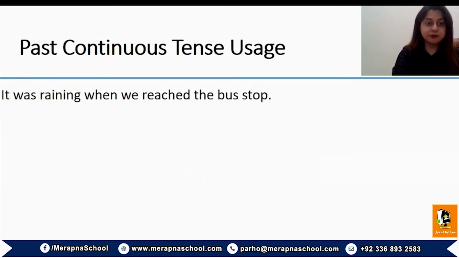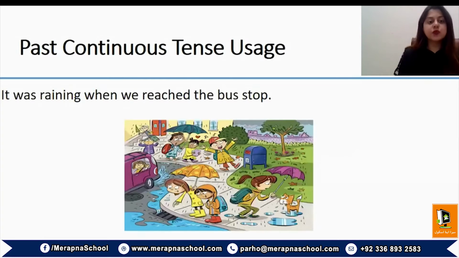The second example is, it was raining when we reached the bus stop. Both of these actions or events happened in the past. We reached the bus stop in the past. So when we reached the bus stop, we saw that it was raining. Again, it was raining refers to the continuity of action, but in the past.